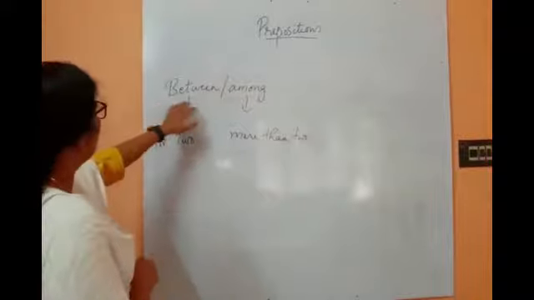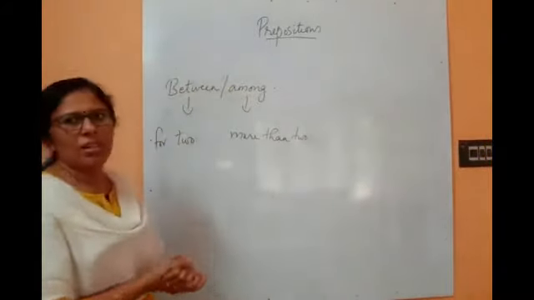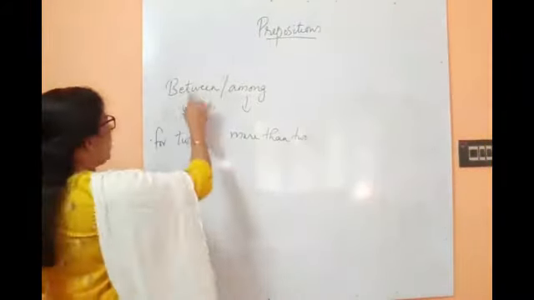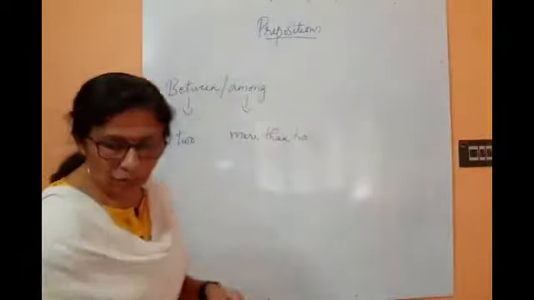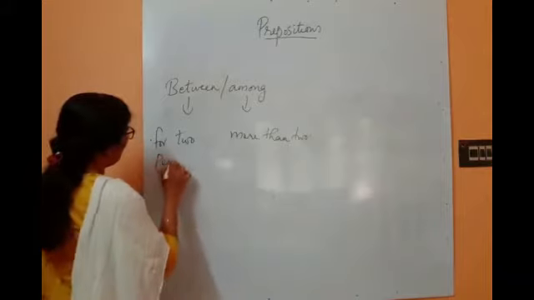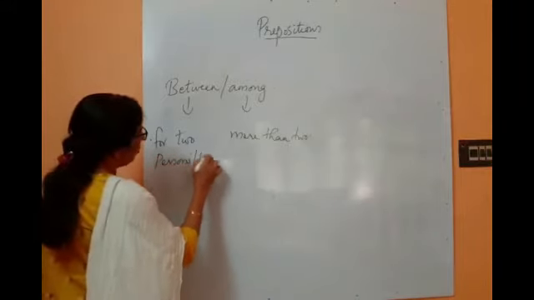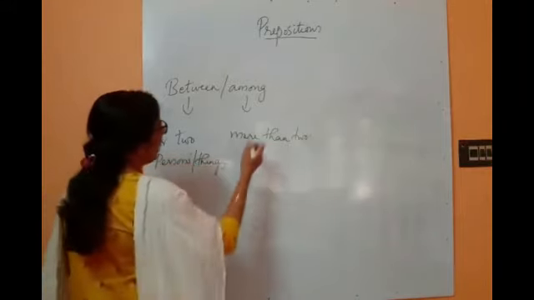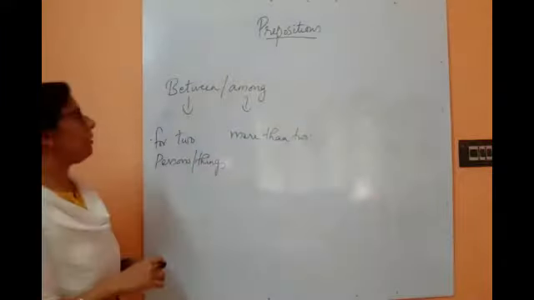Okay, so we were discussing the use of between and among. As we know, between is used only for two persons or two things, and if more than two are there, we have to use among.